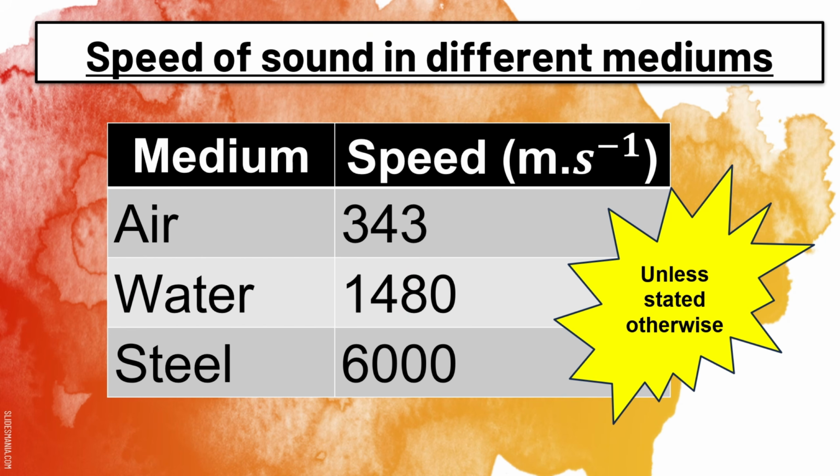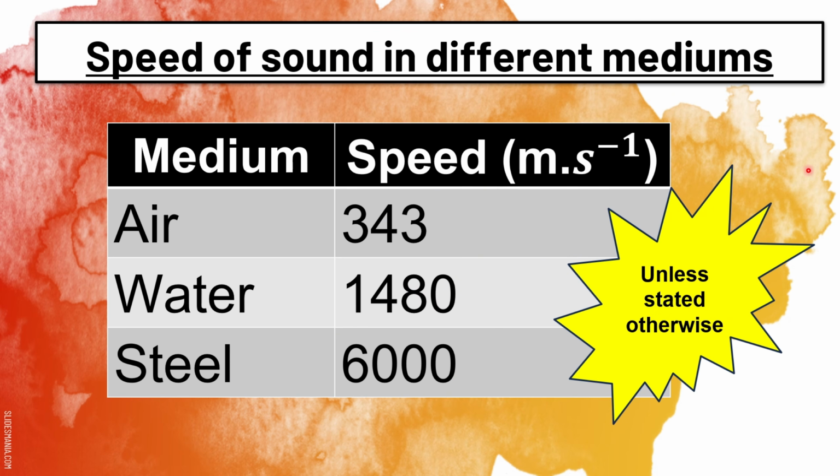So we know that the speed of sound is different in different types of mediums. In this table here, you can see that the speed of sound when it's moving through air is 343 meters per second. If the sound is moving through water, it moves at a speed of 1,480 meters per second. And if it moves through steel, it moves at a speed of 6,000 meters per second. So once again, in different types of medium, the speed of the sound will be different.